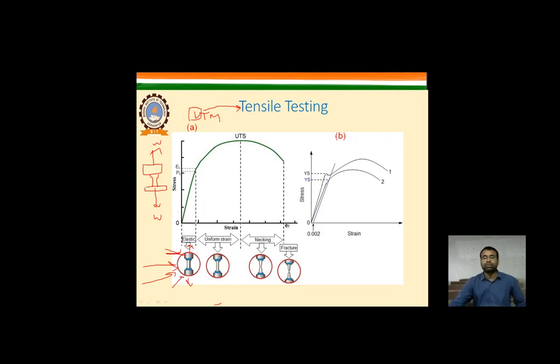So this is the elastic region. As you can see, stress is directly proportional to strain, and in that scenario, if we remove the load, the material will regain its shape.